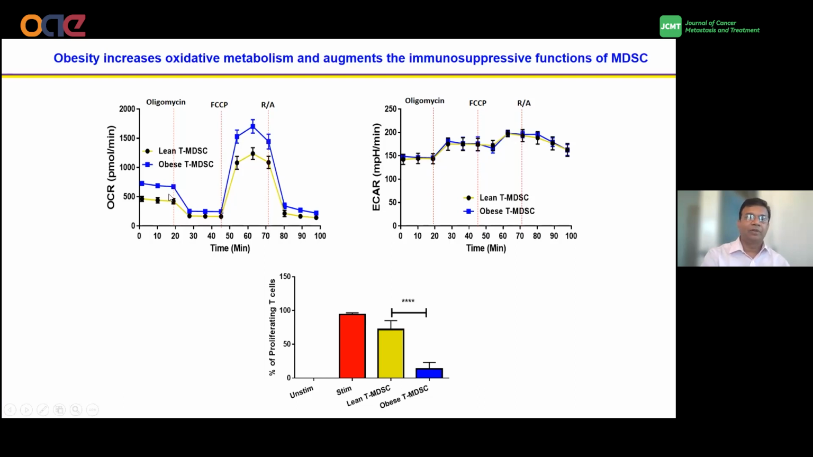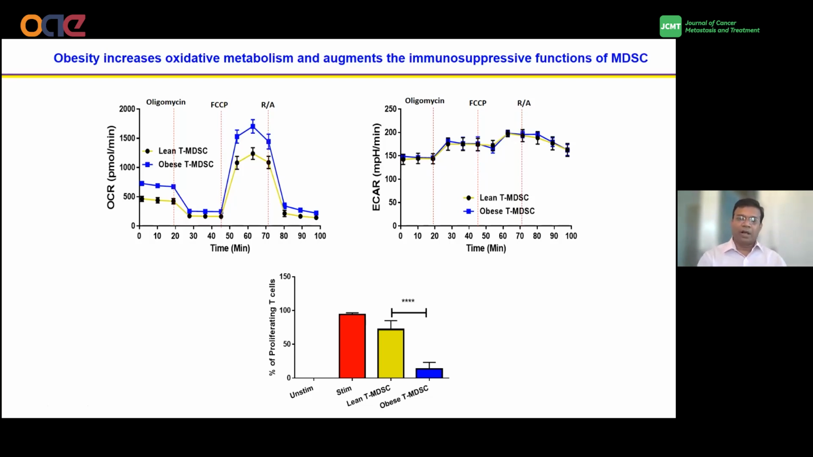But here, in the OCR, the oxidative metabolism, you can see that the obese tumor MDSCs had a higher basal OCR as well as maximum capacity. And of course, they have a higher reserve capacity compared to the lean MDSCs.